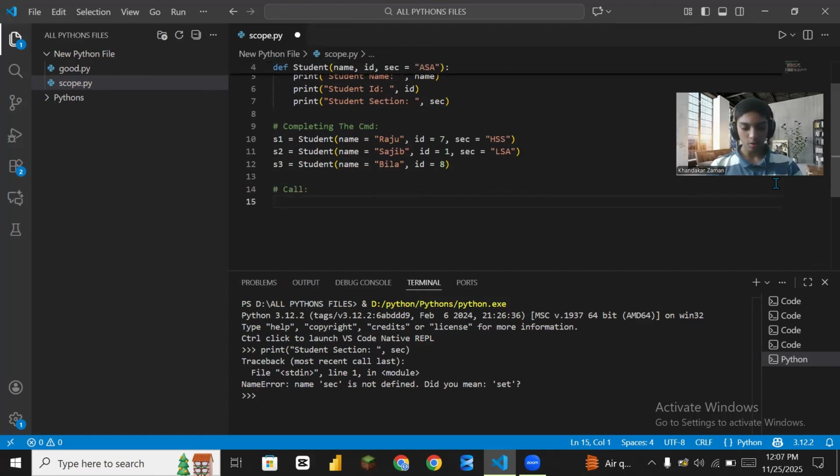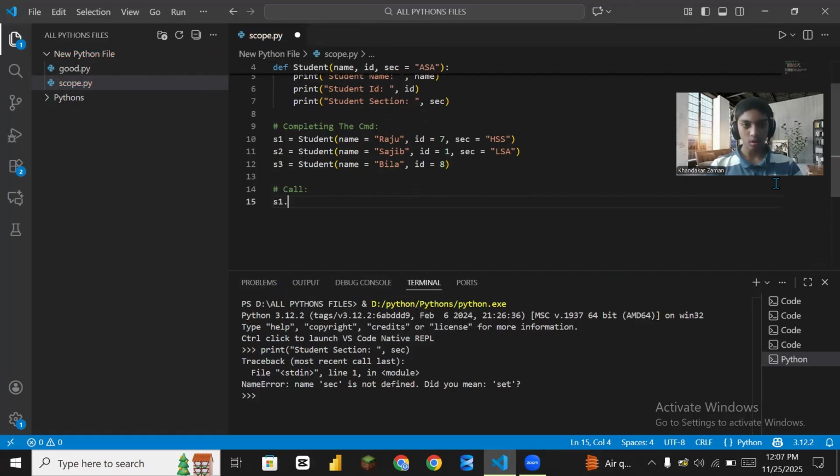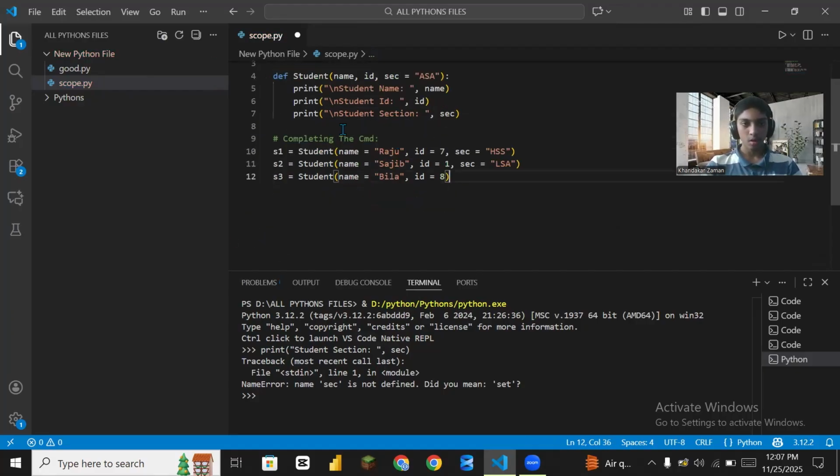Now s1 colon student, and we use def student. So that time we use backslash n, another time backslash n, another time backslash n. Okay, that will be complicated. That is also called the value, completing the command and calling it.